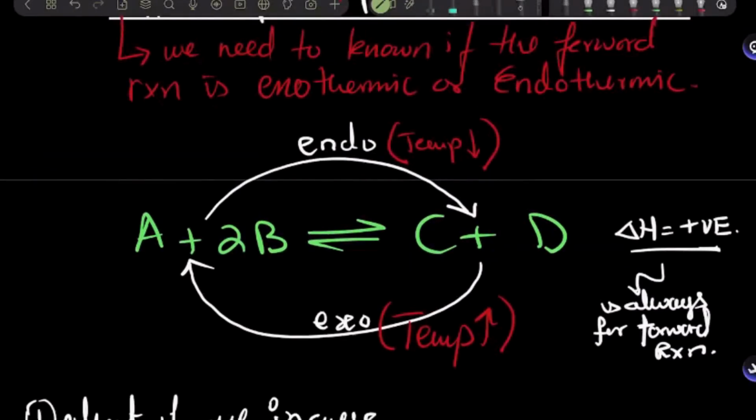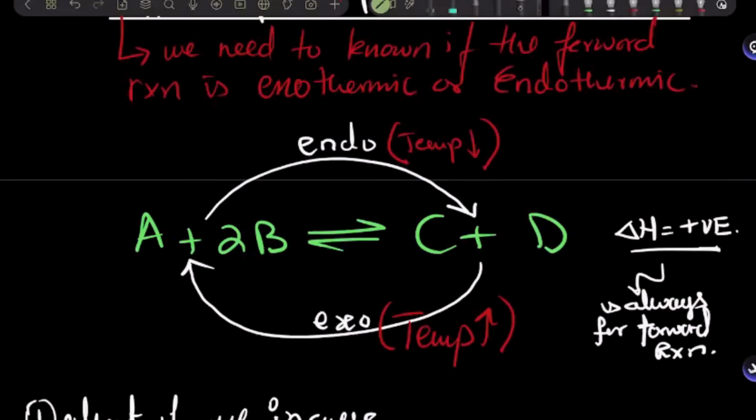You can only increase or decrease the temperature of the medium in which this reaction is happening. For example, if the reaction is happening in a beaker of water, I can only heat the water. I cannot increase the temperature of A or B, the reactants, or C or D, the products.